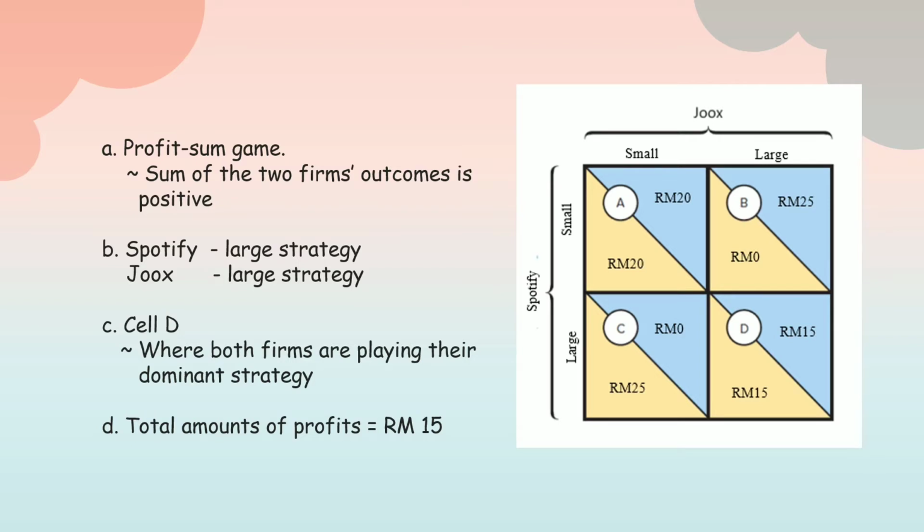And the solution for question 1d, the total amount of profits for both firms if they decide their strategy simultaneously is RM15.